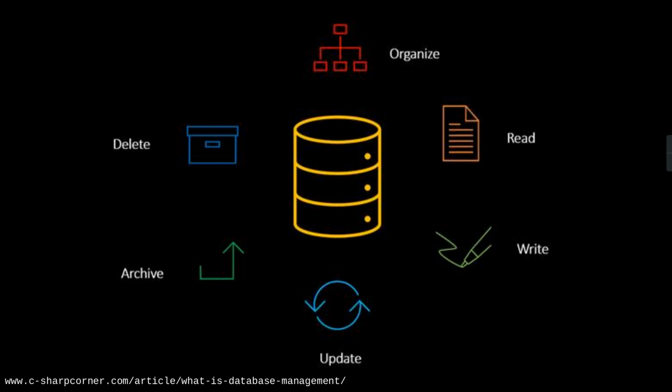Using a database, you can organize records, read what you have saved, write, that means make changes and updates, and archive, meaning compact and save. If not required, you may also delete some records, not the entire database. You can also delete the entire database, but I am not talking about that.